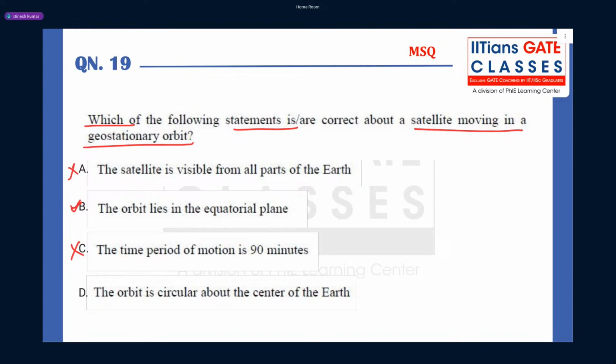What does option D say? The orbit is circular about the center of Earth. Yes, geostationary orbits are circular orbits. What happens is the satellite is first launched in LEO, low Earth orbit, and then using Hohmann transfer, it is transferred to geostationary orbit. Okay, clear? So options B and D are correct.